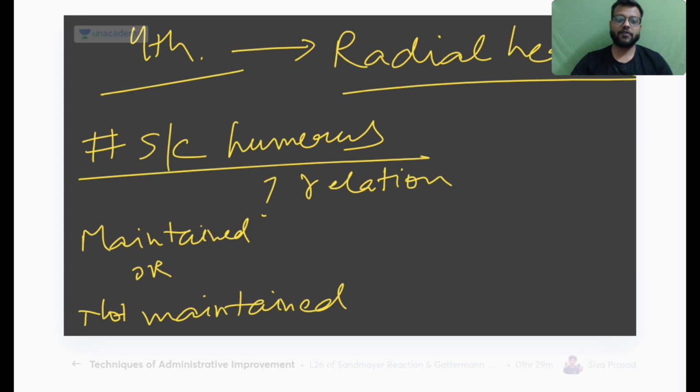So in a supracondylar fracture of the humerus, this bony point relationship will be maintained. But in case of a single condyle fracture, like lateral condyle or medial condyle, or a fracture of the olecranon, this will not be maintained, and in dislocation this will be reversed. But very important, in supracondylar fracture of the humerus, this bony point relationship will be maintained. Remember this always.